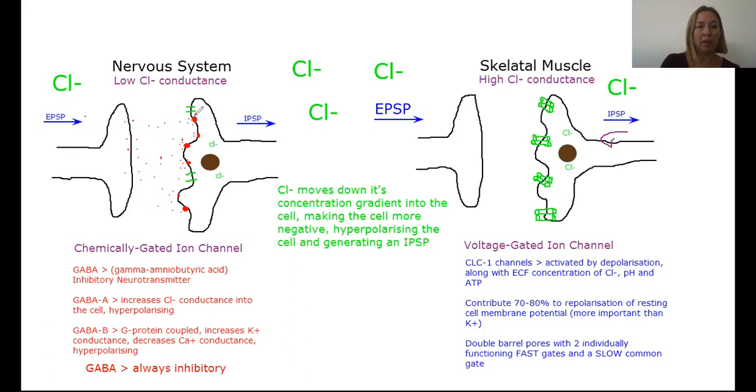On the postsynaptic cell, we have GABA receptors. Today I'm going to talk about GABA A and GABA B receptors on the membrane here that GABA will bind with. GABA always has an inhibitory effect on the cell. GABA A receptors increase chloride conductance into the cell, which hyperpolarizes the cell. GABA B receptors are G protein coupled receptors that increase potassium conductance and decrease calcium conductance, which again hyperpolarizes the cell.